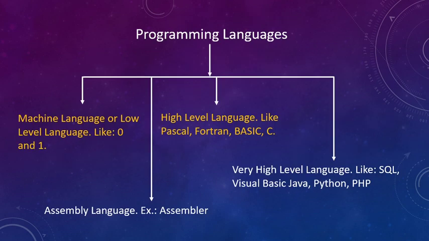Now let's move on to the programming language. I have shown you a schematic diagram of different types of programming language over here to make you understand. If you check the first section, it says machine language or low level language. Machine language is the language which is easy for a computer system.